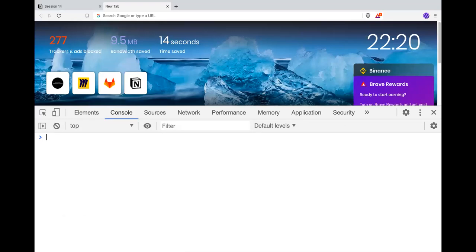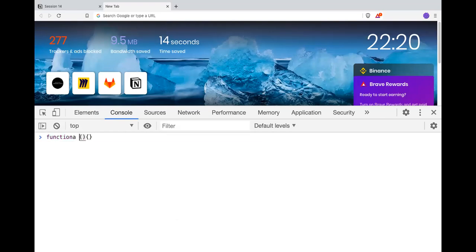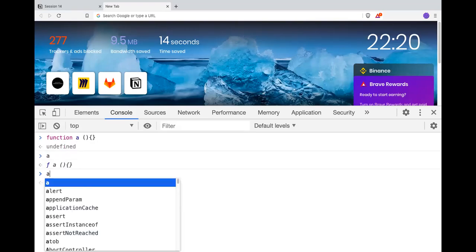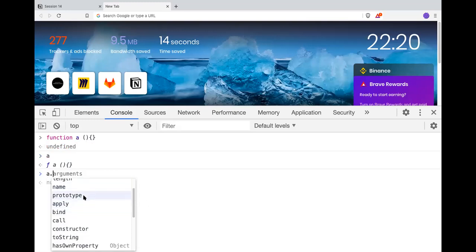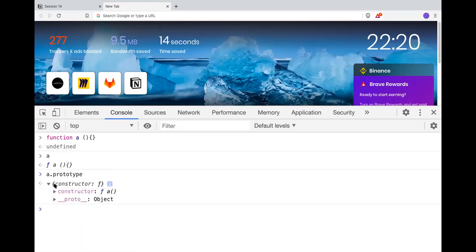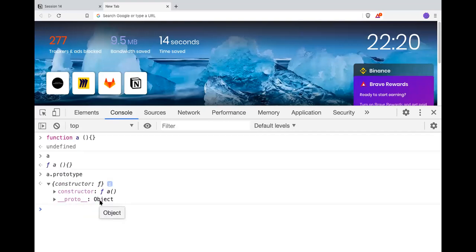So if I write a function, and if I do a, and enter, it says function. The moment I do f.a and go to prototype, it will basically print this. The function is now derived from object. See this? So this is a kind of parent object, a global object, which is the base of